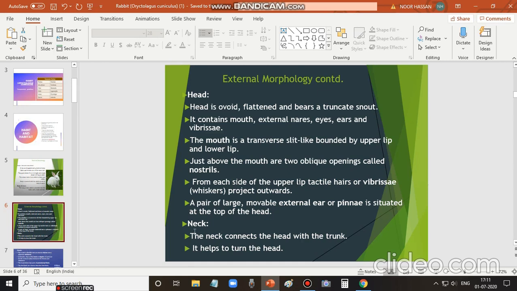And about the neck, it connects the head with the trunk. It helps to turn the head also. The neck helps the animal to turn the head.